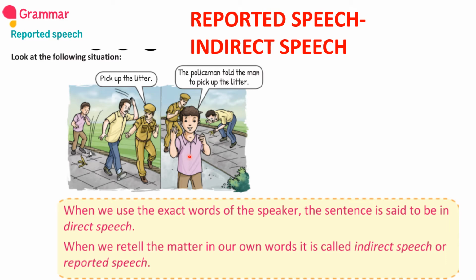That is what this boy did. So when someone says directly to the person, with the same words, there is no change at all. Whatever he wants to convey, he said. That is direct speech. Is it clear? When we use the exact words of the speaker, that is direct speech. When we retell the matter, that is indirect speech.